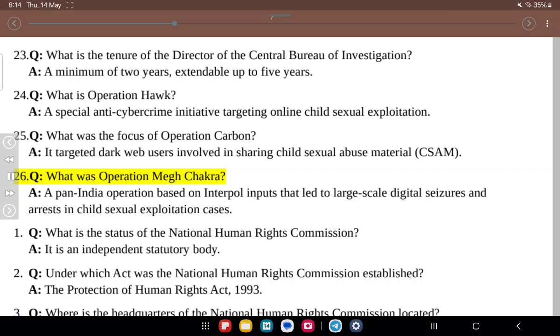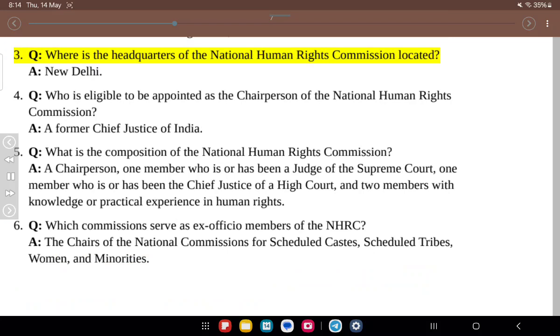26. Q. What was Operation Make Chakra? A. A pan-India operation based on Interpol inputs that led to large-scale digital seizures and arrests in child sexual exploitation cases. 1. Q. What is the status of the National Human Rights Commission? A. It is an independent statutory body. 2. Q. Under which act was the National Human Rights Commission established? A. The Protection of Human Rights Act, 1993. 3. Q. Where is the headquarters of the National Human Rights Commission located? A. New Delhi.